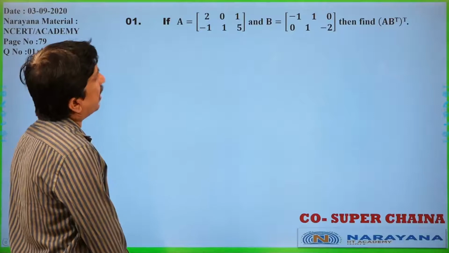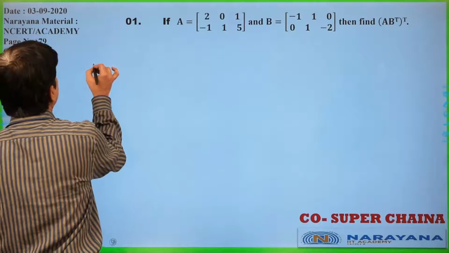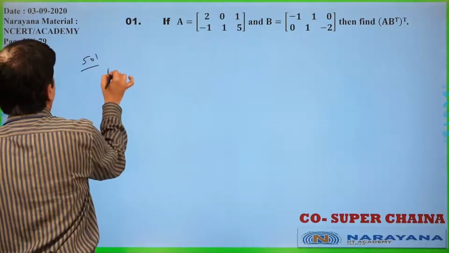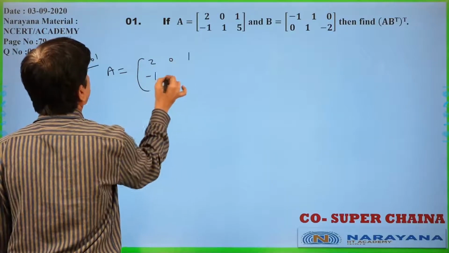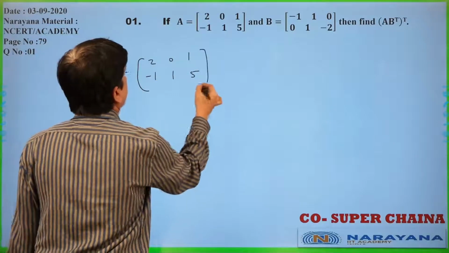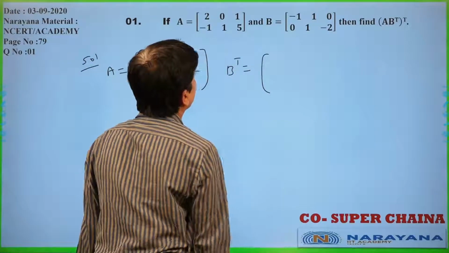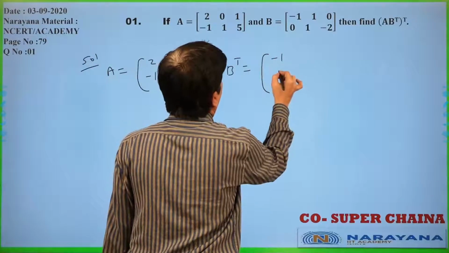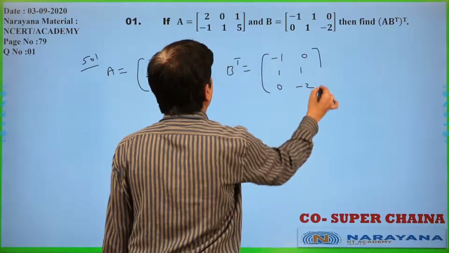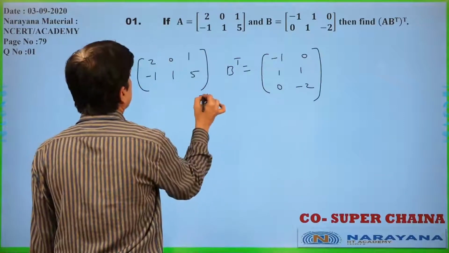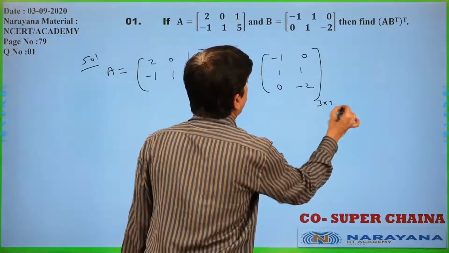AB was given, find AB transpose whole transpose. Now, A is nothing but 2, 0, 1, minus 1, 1, 5. B transpose is nothing but minus 1, 1, 0, 0, 1, minus 2. You write the order of the matrix. This is a 2 by 3 matrix. This is a 3 by 2 matrix.